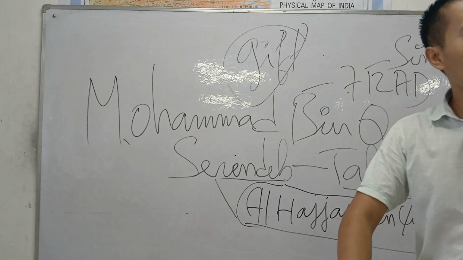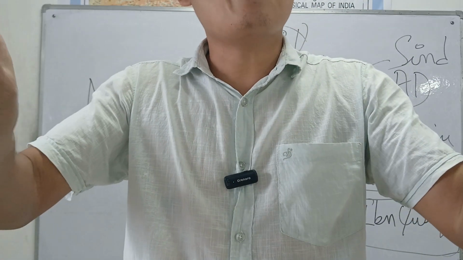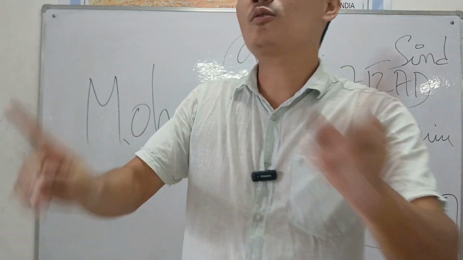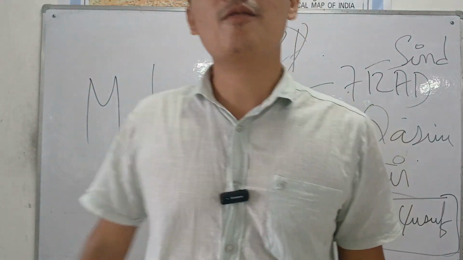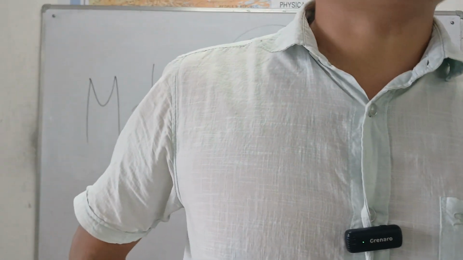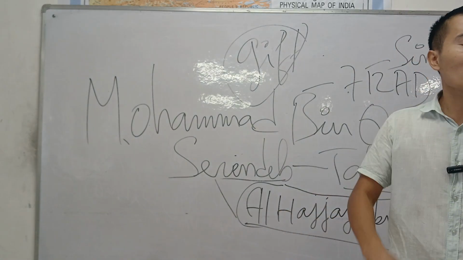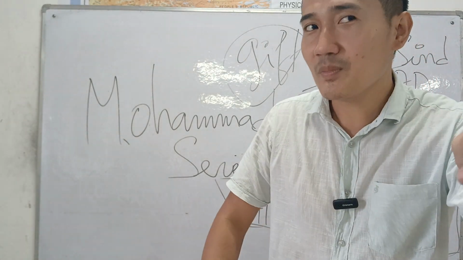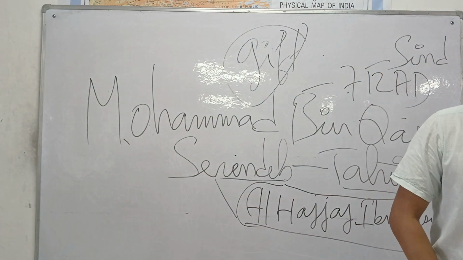It was Muhammad bin Qasim who came to India for the first time in the year 712, the first Muslim invader of India, not to rule over India, but to take revenge and fight with Dahir. He completely destroyed the city of Sindh, but after that he never ruled over India. He just went back. That's the reason Muhammad bin Qasim is regarded as the first Muslim invader of India.